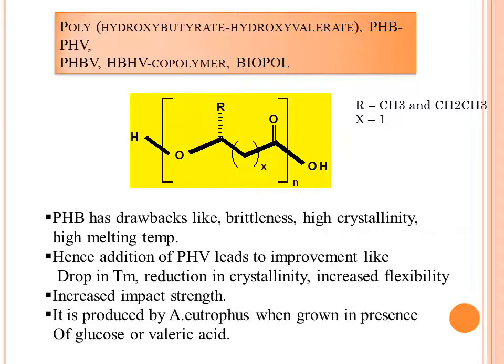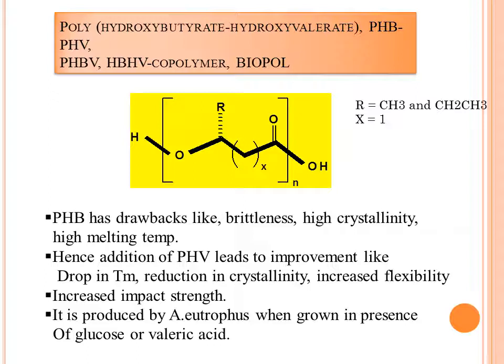The third and important type of polyhydroxy alkanoate is nothing but PHBV. This is a combination of both polyhydroxy butyrate and polyhydroxy valerate. Here one R is CH3, the other R is CH2CH3. So in a series, both PHB and PHV are there. This is also called Biopol. Its common name is Biopol.